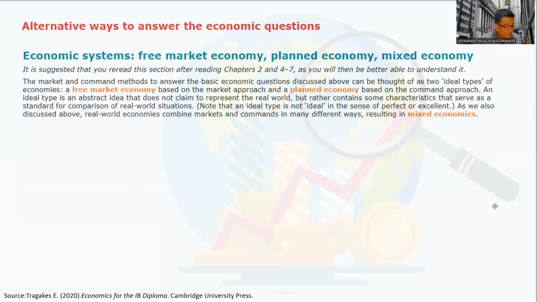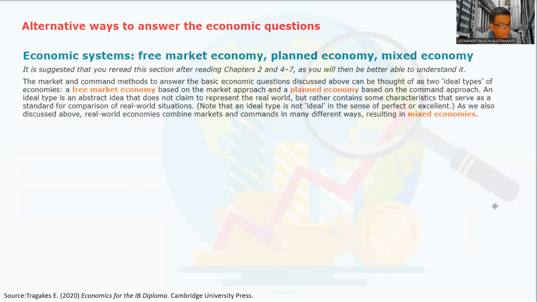So an ideal type 100% free market economy is just an abstract idea. So it does not represent the world. We do not have real examples of that. But it contains some characteristics, okay, that serve as a standard for comparison of real world situations. On the other hand, the same happens with the planned economy. It's an abstract idea and does not represent the real world.